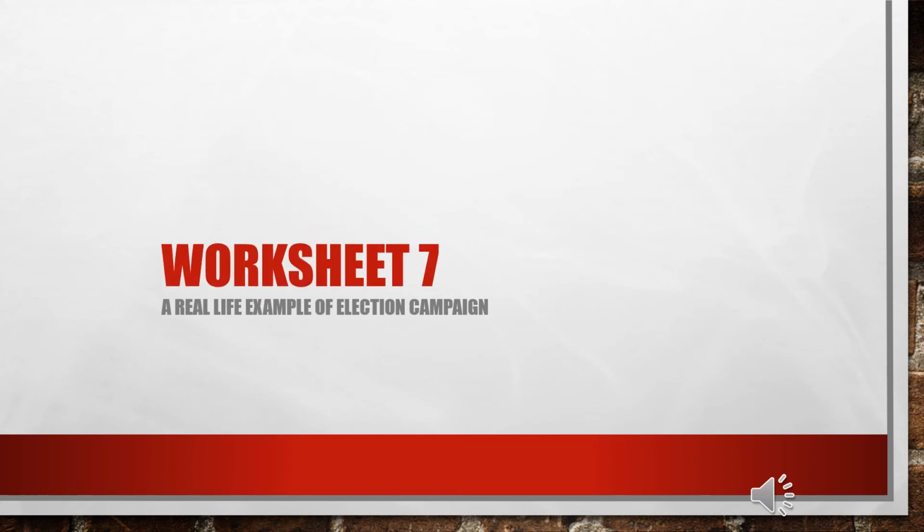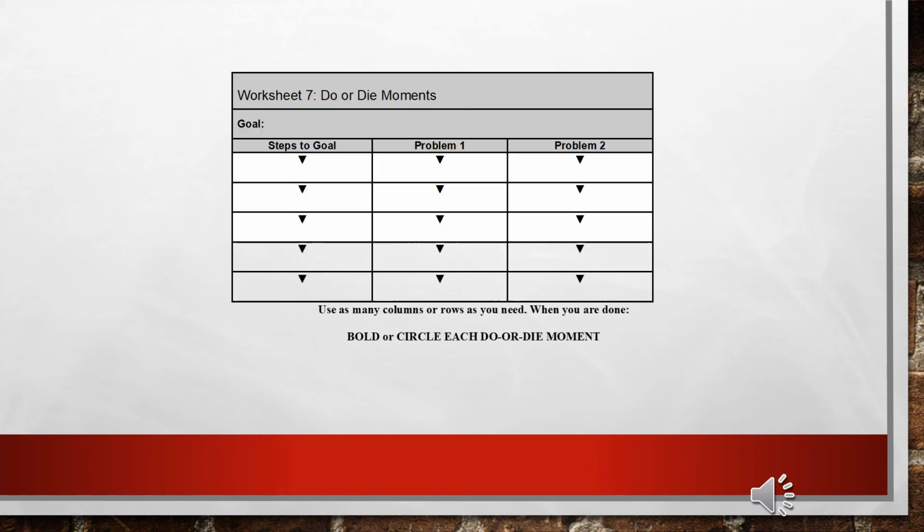Let's look at Worksheet 7 with a real-life example of an election campaign. This is what Worksheet 7 looks like. In the second box from the top is the goal. Then we have 3 columns right now. The first column on the left, steps to goal, the middle column, problem 1, and the right-hand column, problem 2. As you fill out this worksheet, you will have to add columns.